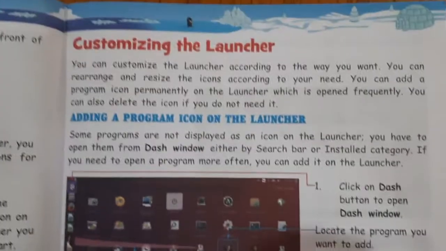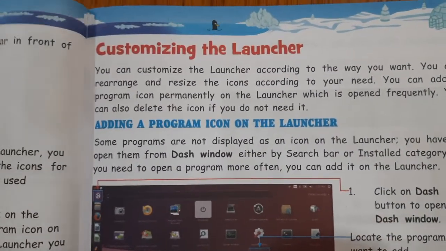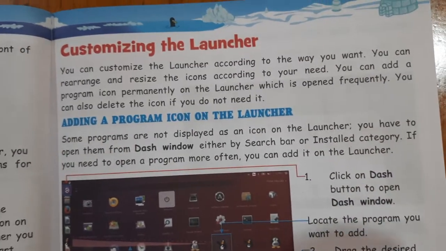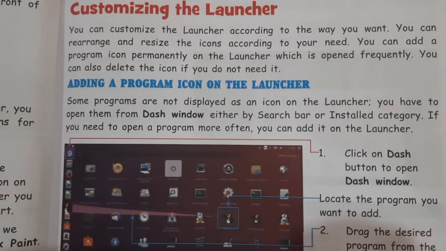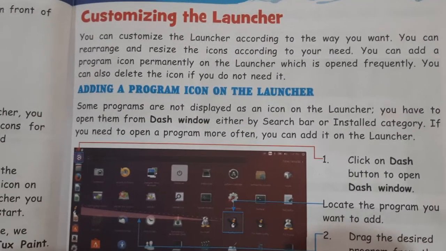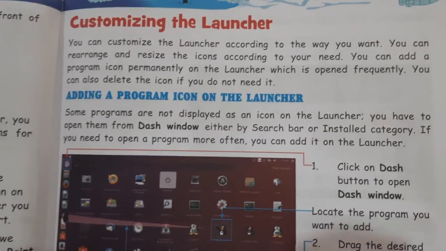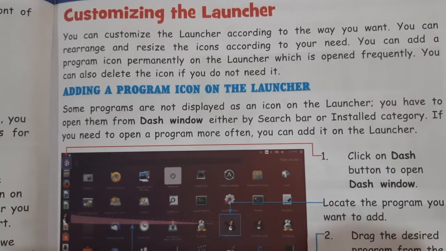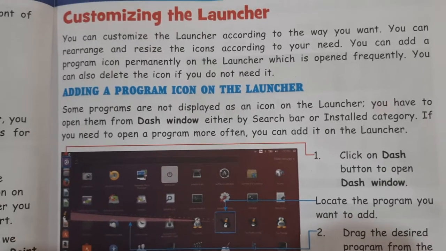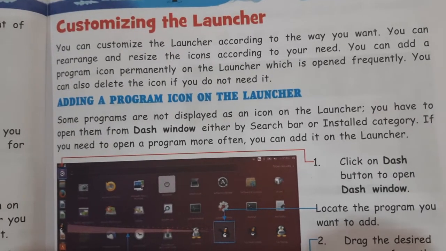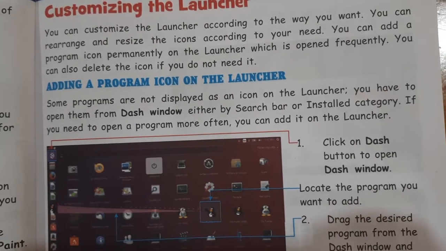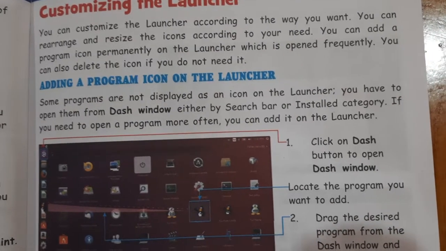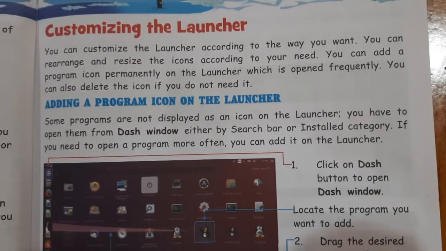Okay children, till here is it clear? Now next is customizing the launcher. Customizing means making changes in the launcher. We have some programs which we are using very frequently, but some programs we are not using. So you can make changes in the launcher according to your need. You can customize the launcher according to the way you want. You can rearrange and resize the icons according to your need. You can add a program icon permanently on the launcher which is opened frequently. You can delete the icon if you do not need it.